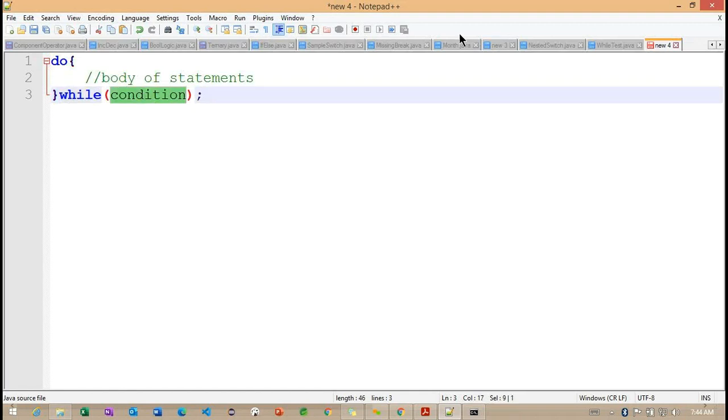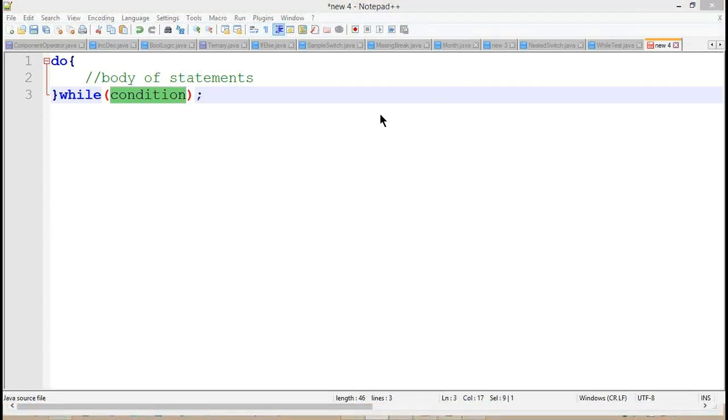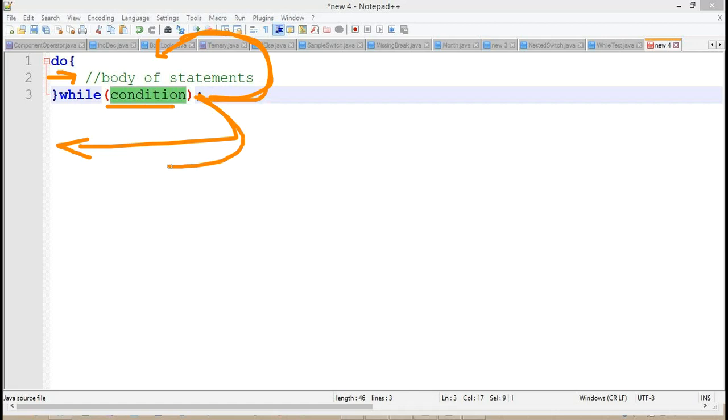So if this particular condition is returning true, getting the point? It will keep on executing one more time here. Otherwise, it will come out of the do while loop. But what you are understanding here is that the first iteration is going to be permitted without checking the condition. From the second time onwards, it's checking the condition. If this condition is returning true, it keeps on executing. Otherwise, it will come out of the do while loop.